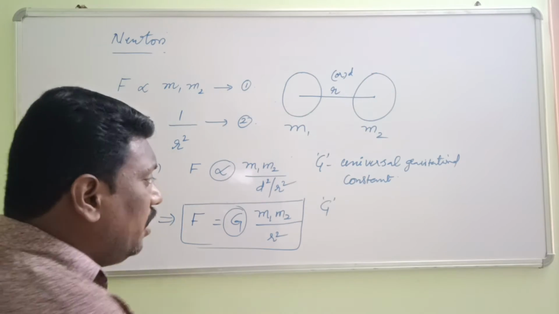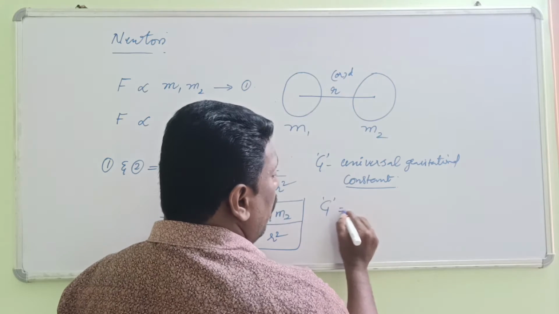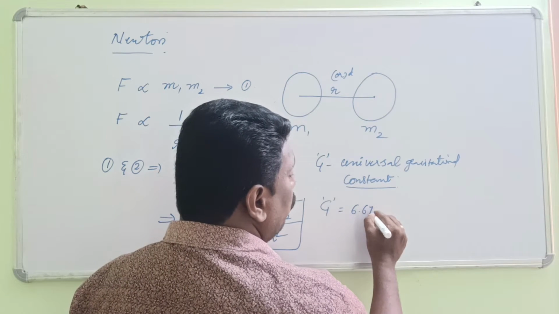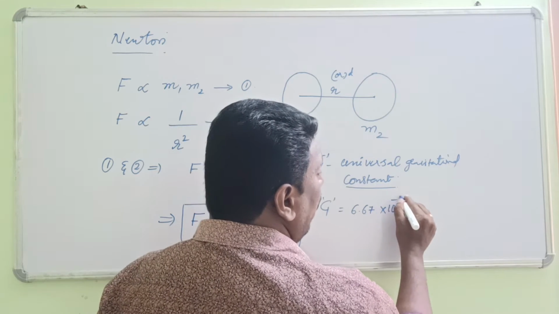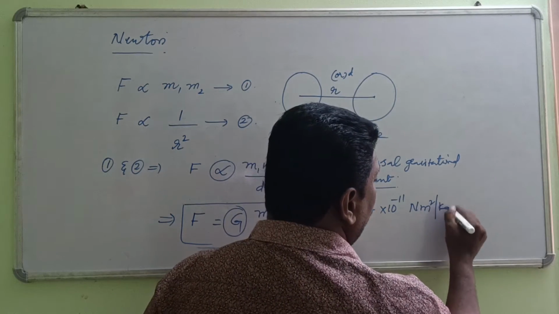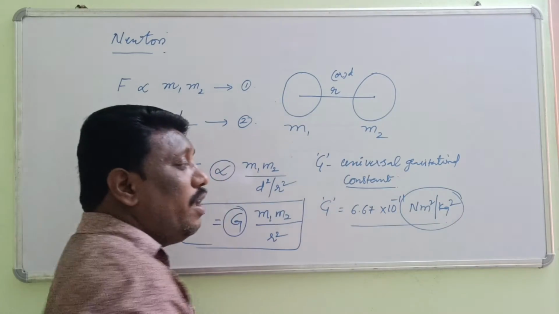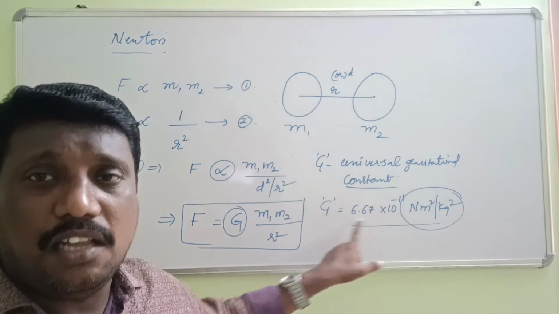Actually this capital G value is a universally constant value, and its value is 6.67 into 10 power minus 11 Newton meter square per kg square. This Newton meter square per kg square is nothing but the unit of capital G.